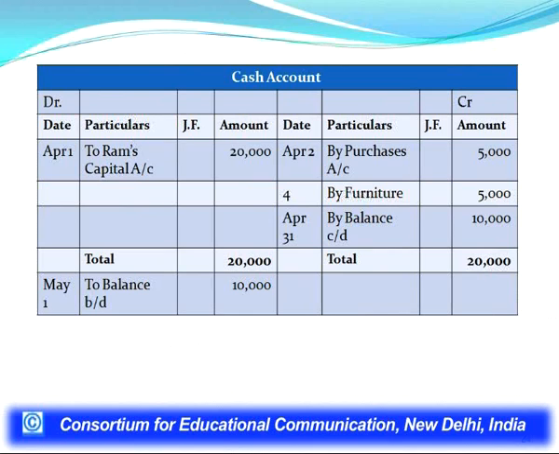So, if we check the total, on the credit side the total is only 10,000 while on the debit side it is 20,000. So, credit side is shorter by rupees 10,000. So, we have put a balance on credit side by balance CD, and being a debit balance it has been carried to the debit side on the 1st May to balance brought down.